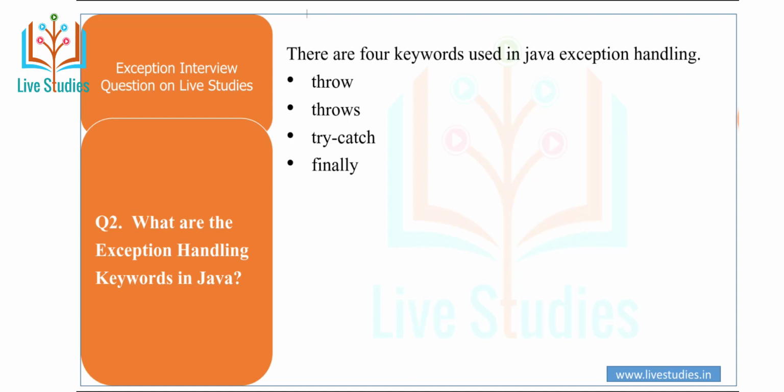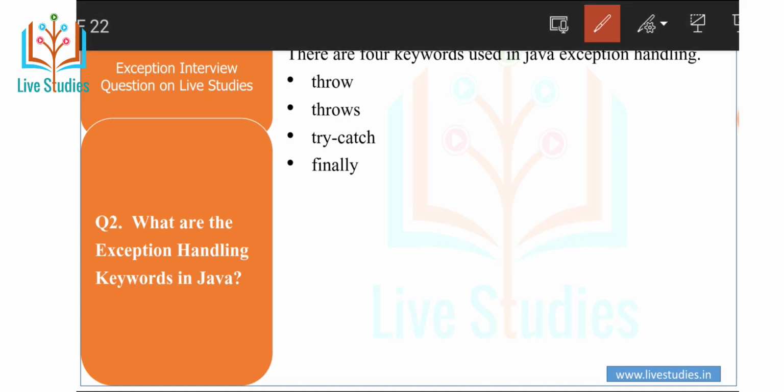Another one is throws. The throws keyword means when we are throwing any checked exception in a method and not handling it, then we need to use the throws keyword in the method signature to let the caller program know that the exception might be thrown by the method.